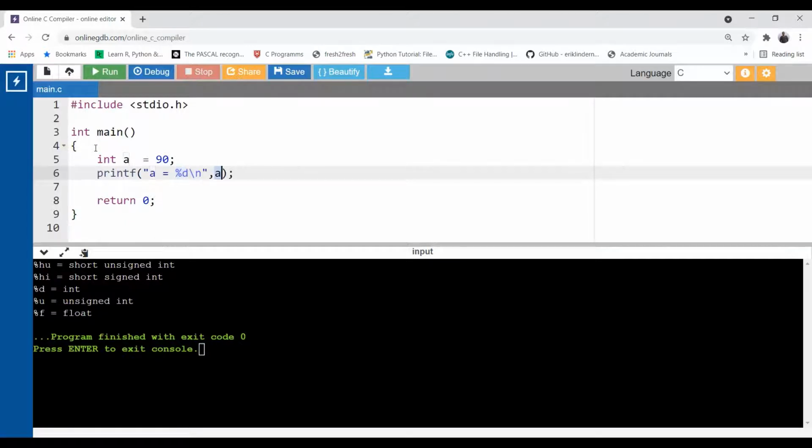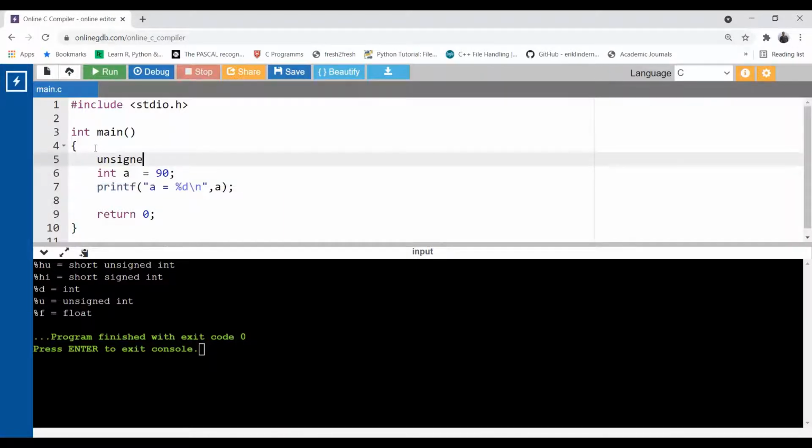So what is a? a is declared as an integer on line number 5. So this %d is referring to the value of a. What is the value of a? The value of a is 90. 90 is an integer. So that's why we are informing the compiler that I want to print the 90 as an integer. Okay. So now let's declare more variables over here.